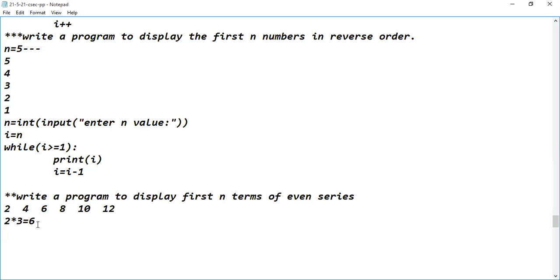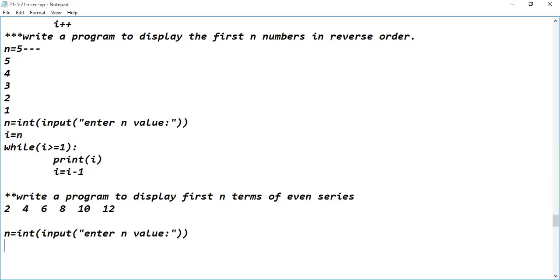By using which concept do we have to write the logic? The even series has to be generated by using the while loop. Now the n value has to be read from the end user. So can anyone tell me the logic? int of input, enter n value.